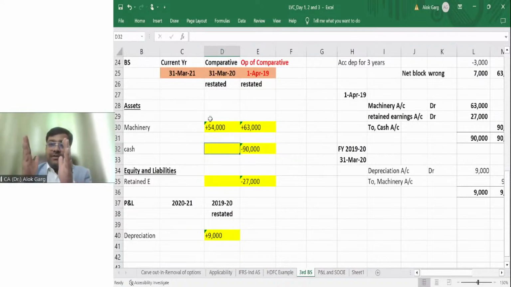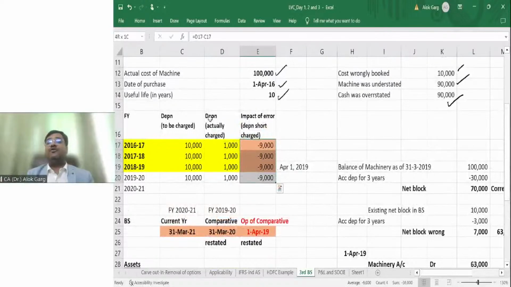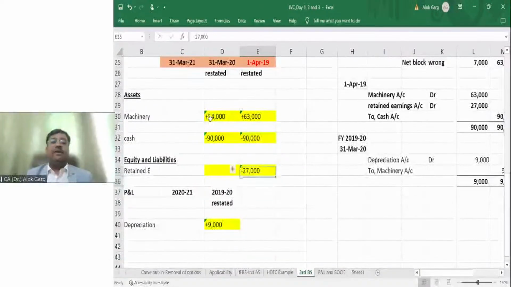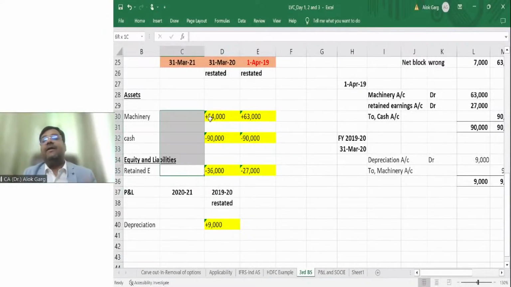Your cash, same 90,000 will flow. This was an error. When you compare your last year published balance sheet with the current year restated balance sheet, you will find a difference of 90,000, right? So this will also flow in the last year. Minus 90 plus 54, what is the difference? 36,000. And you can see in the last 4 years, how much depreciation is short charged? 36,000. So you will find the difference in retained earnings of 36,000. Is that clear? Your current year will not be restated. It is the current year itself, right?